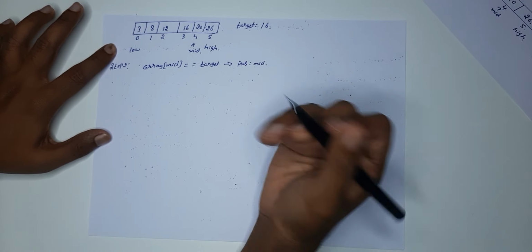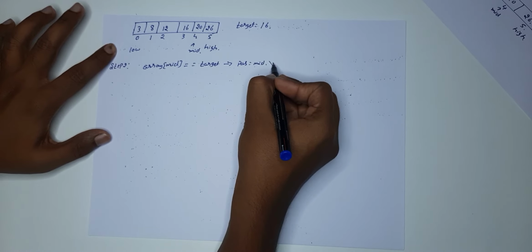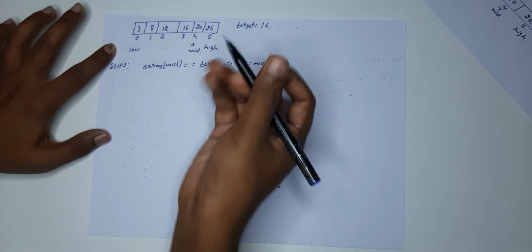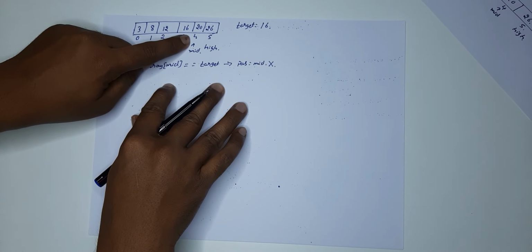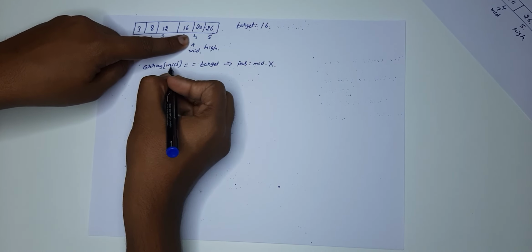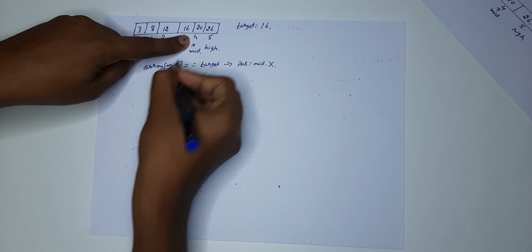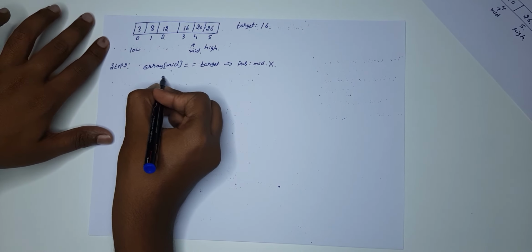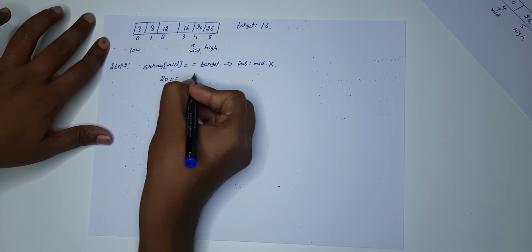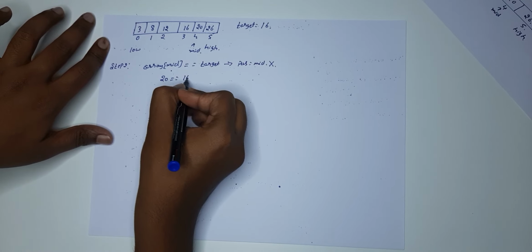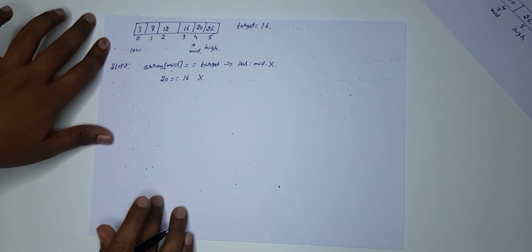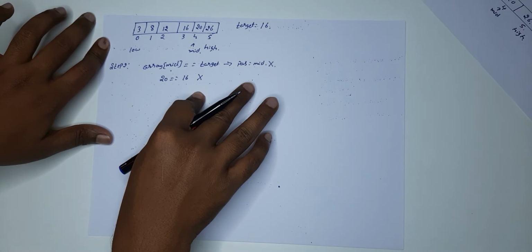If it's not equal to that, let's check in our case. Array of mid means 4, and the 4th position element is 20, right? So is 20 equal to the target value? What is the target value? 16. No, it's not equal to that, right?